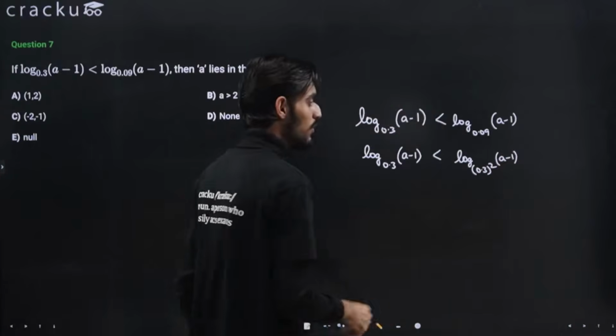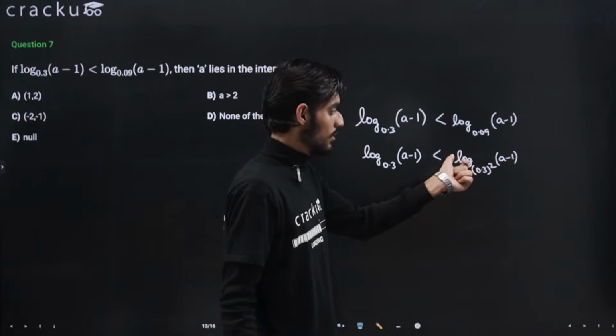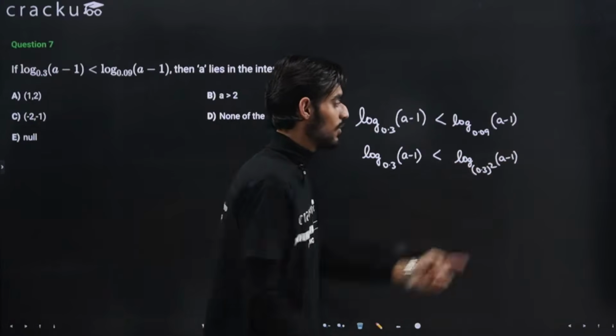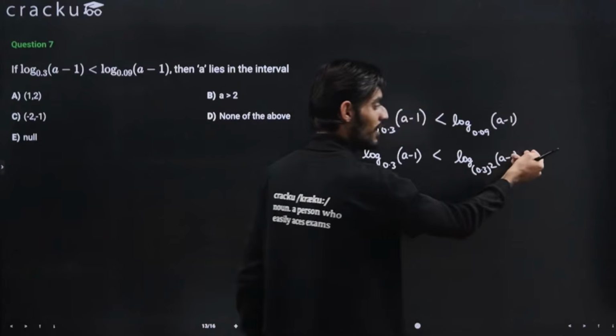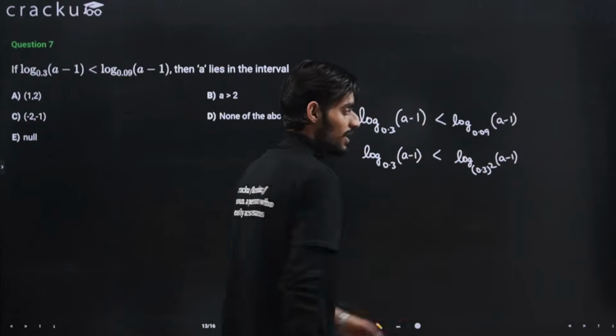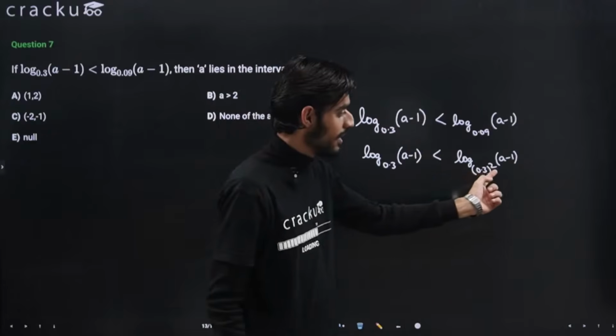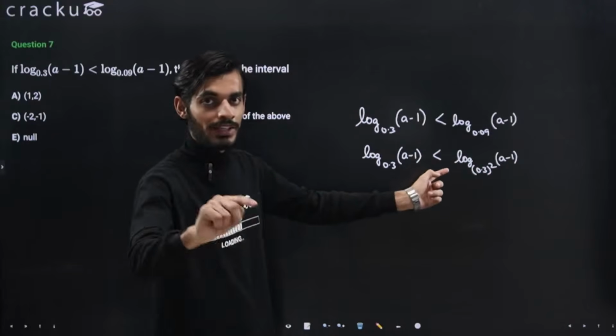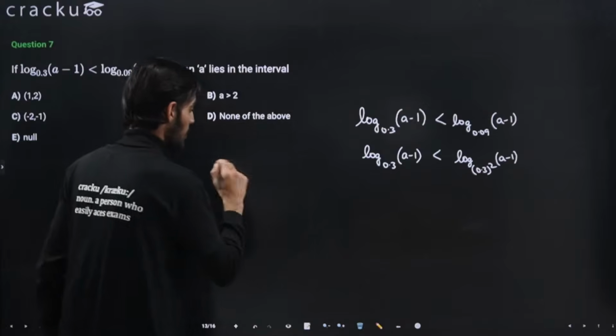Now I can use the property of log, that this power will go in here. If there is some power in the argument, then you can directly write this term here. But if you are taking some power from the denominator, then it will come out to be 1 by that power. That basically means, let's say if you have,